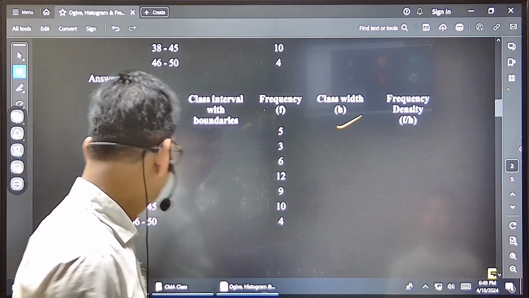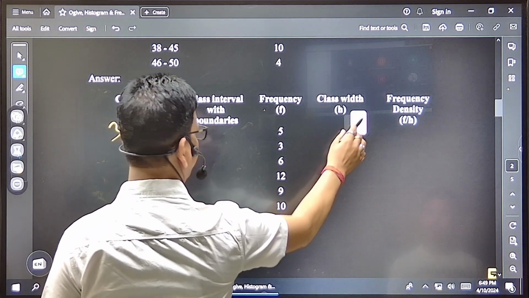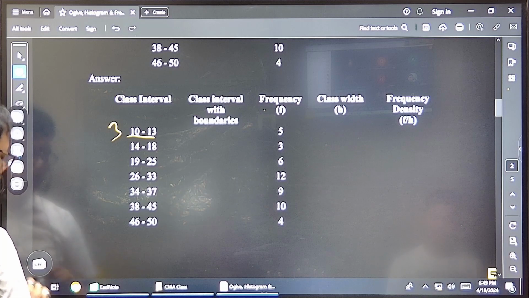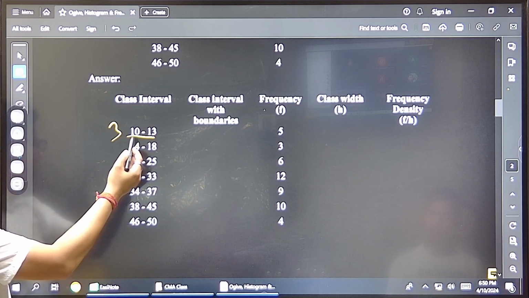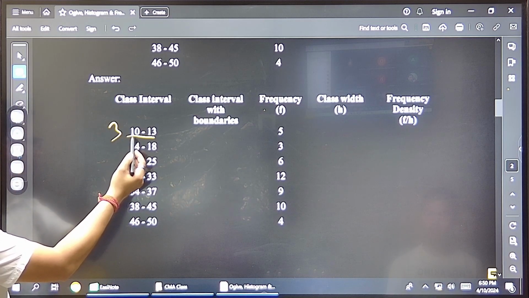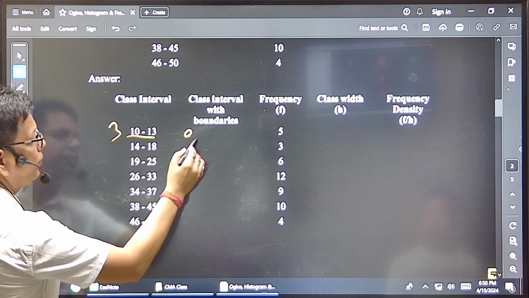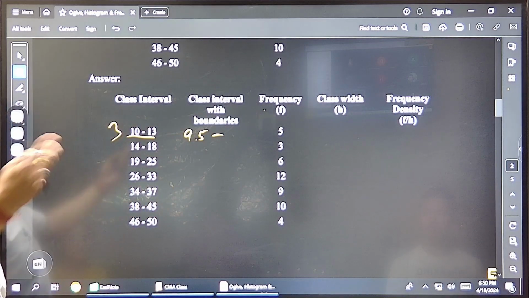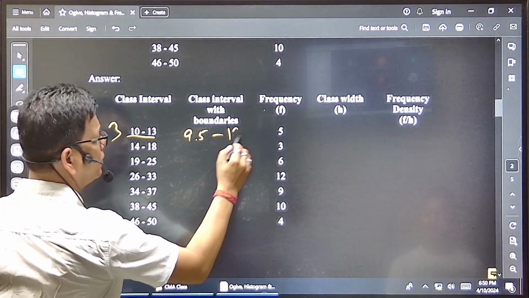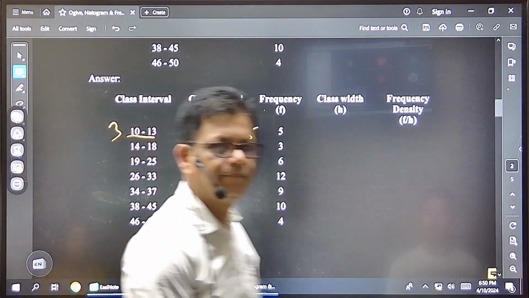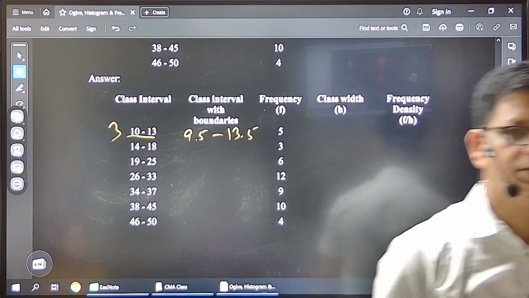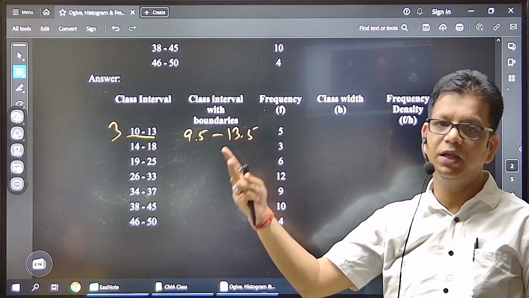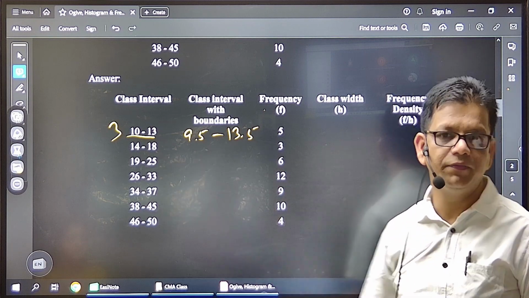Let us check it. What to do? Subtract 0.5 from 10, it is 9.5. Add 0.5 to 13, it is 13.5. Upper limit minus lower limit, so what will it be? How much gap? 4 gap: 9.5 to 13.5. So the class size has increased.